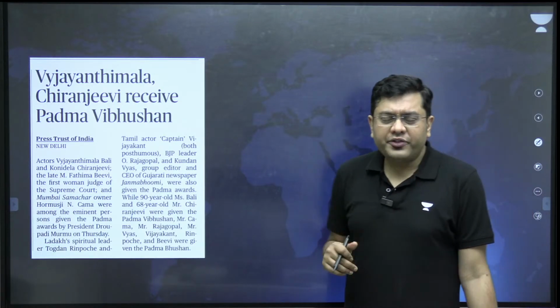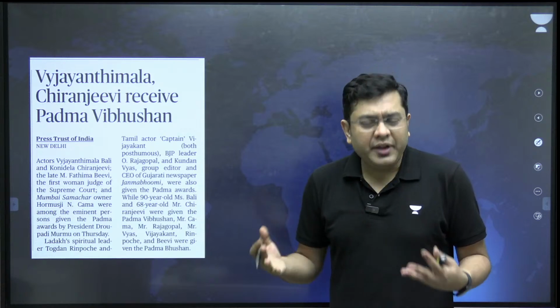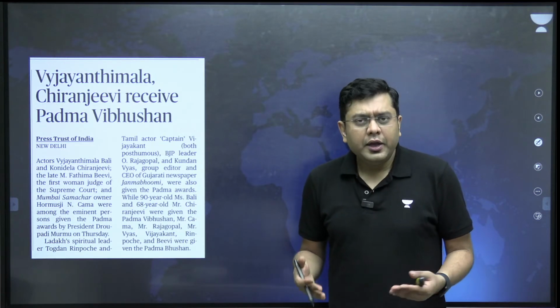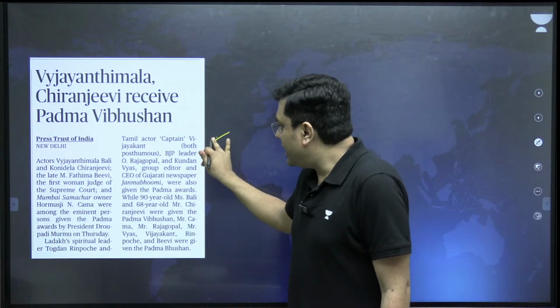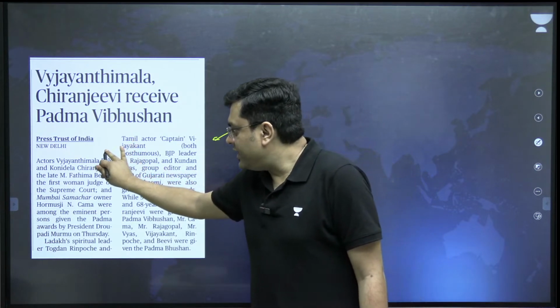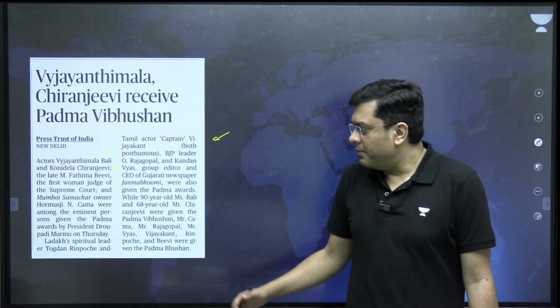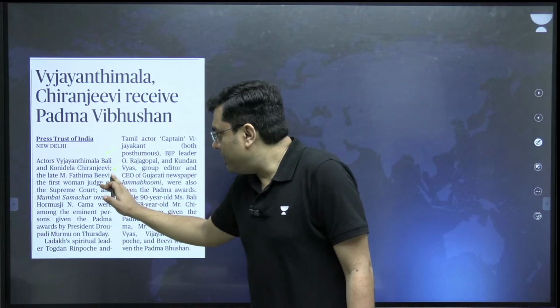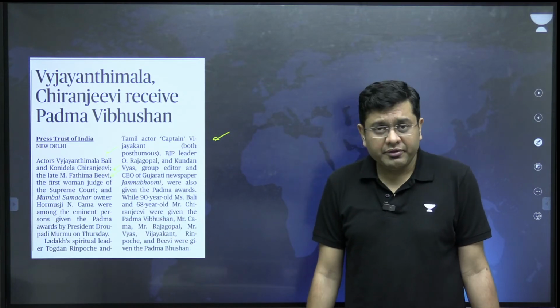Then Padma awards have been awarded for people coming from various areas, from various fields. You have actors, for example, Tamil actor Vijaykanth, then actors Vyjayanthimala and Chiranjeevi. They have been awarded with the Padma Awards. Then Fatima Beevi, the first woman judge of the Supreme Court, has also been given the award.